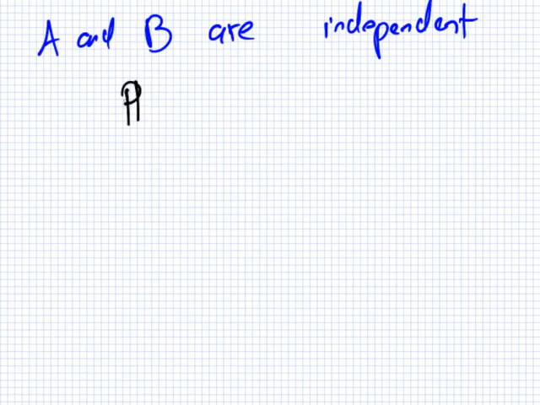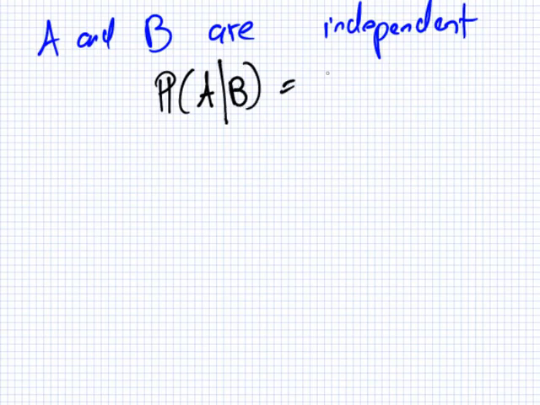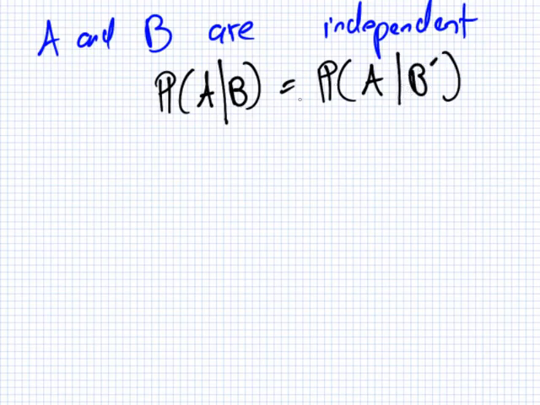The probability that A happens, given that B has happened, is the same as the probability that A happens, given that B doesn't happen. So here what you're saying is your probability of A is the same, regardless if the B has happened or not happened.